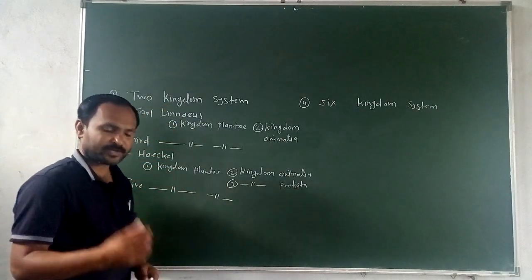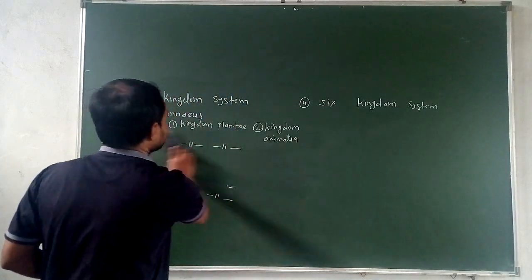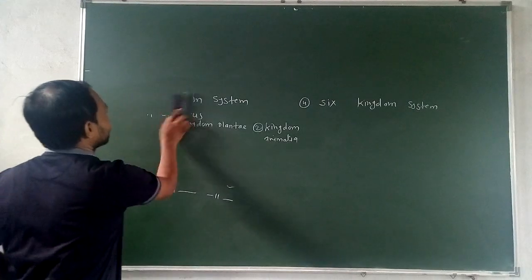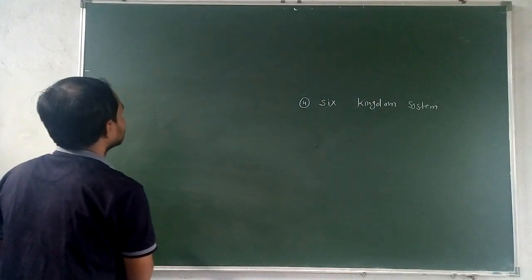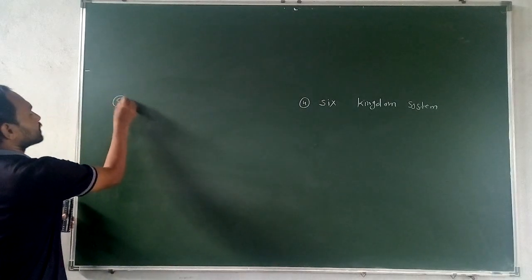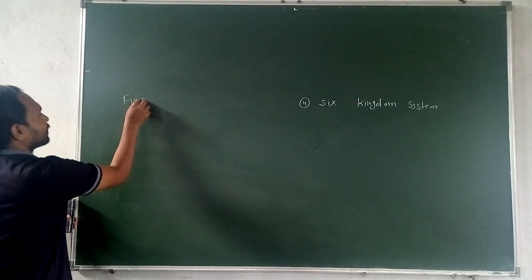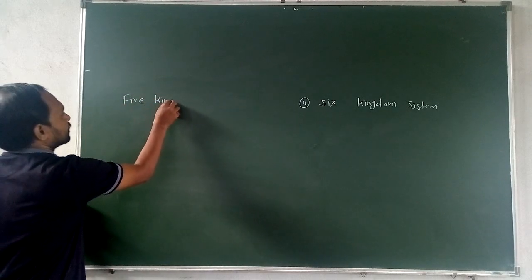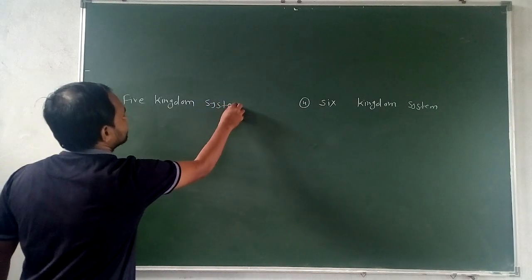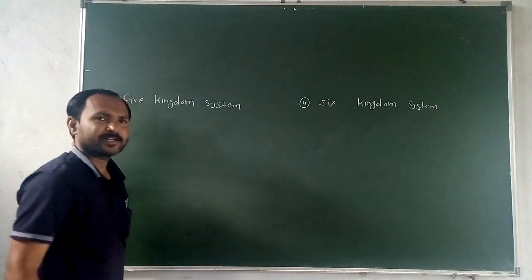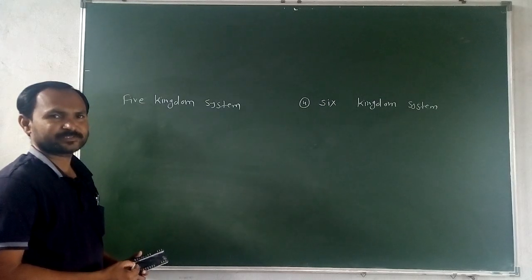Now the most important, acceptable system is the five kingdom system, which was proposed by R.H. Whittaker. I am just telling you how many kingdom systems are present.